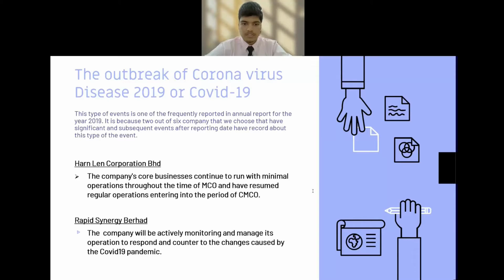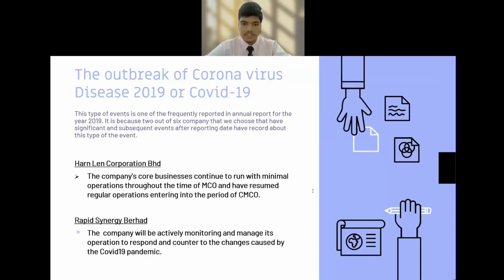For Harn Len Corporation Bhd, the company's core business continued to run with minimal operation throughout the time of MCO and resumed regular operations entering into the period of CMCO. The COVID-19 pandemic and the subsequent consequences are treated as non-adjusting events for the financial year ended 31st December 2019 because no evidence was provided, so only disclosure in notes to the financial statements number 32 is needed.